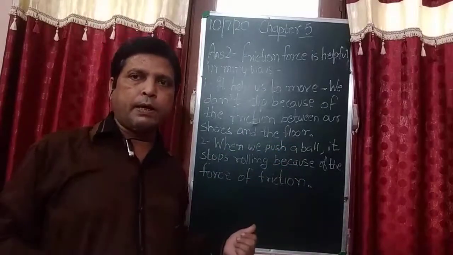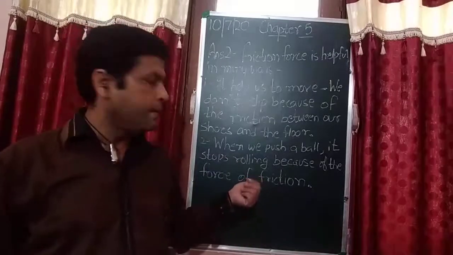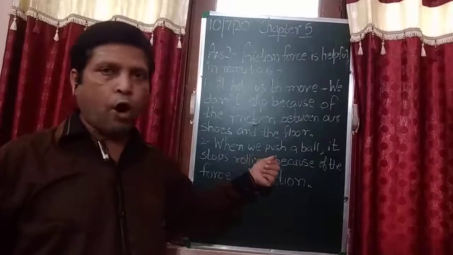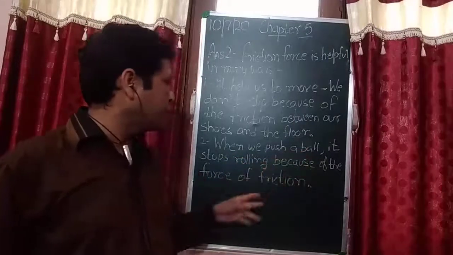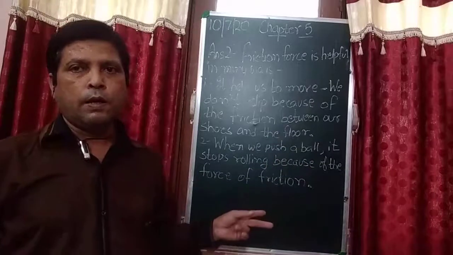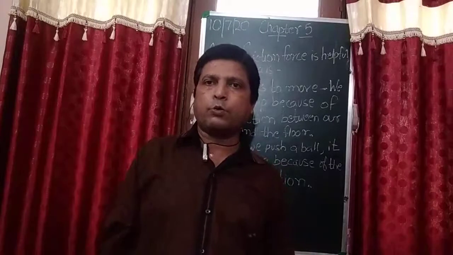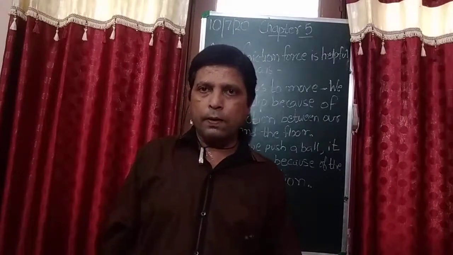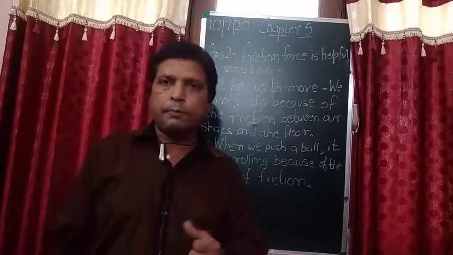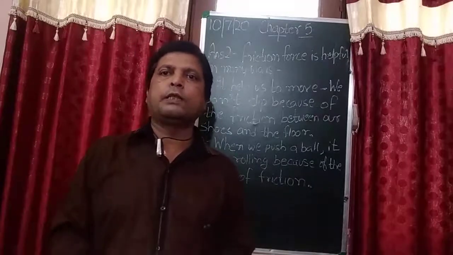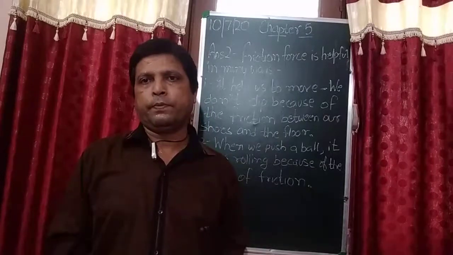And the second example is that of a ball, which I have explained to you already. When we push a ball, is it clear? When we push a ball, it stops rolling. The ball covers some distance, and after that what happens, student? If you throw the ball on the ground, the ball covers some distance, and after that you will see that the ball is in rest position.